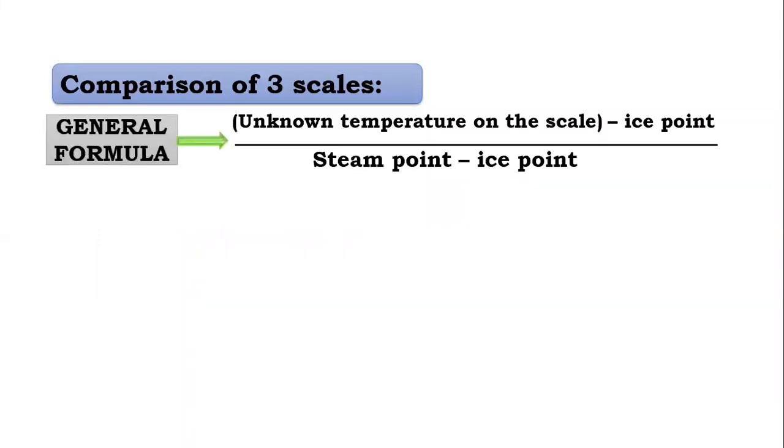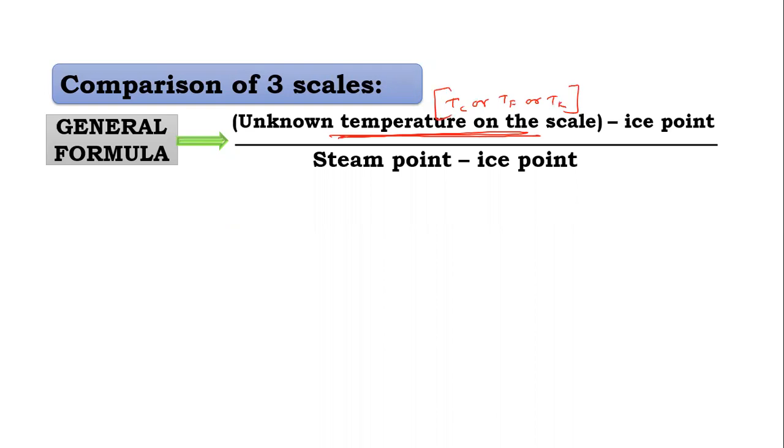Now we compare all three scales, Celsius, Fahrenheit, and Kelvin. This is the general formula to compare all three scales. What is the general formula? Here is the unknown temperature on the scale: when we consider the Celsius scale, this is the temperature in Celsius; similarly, the temperature in Fahrenheit or in Kelvin.